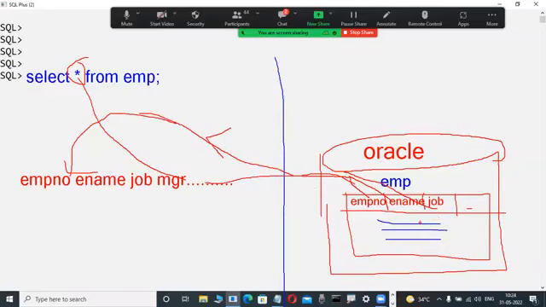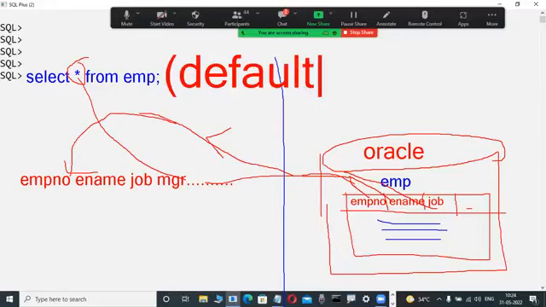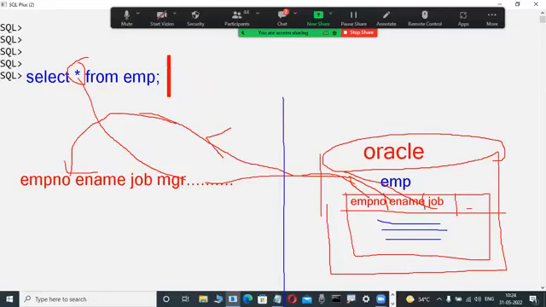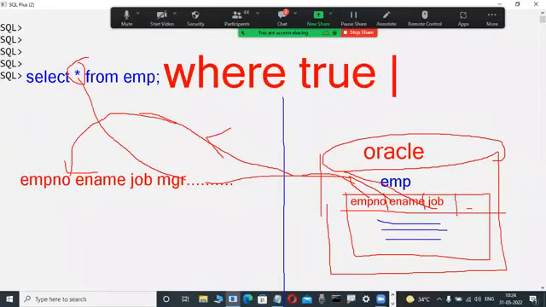You are also expecting that, correct? But unfortunately, rows are also displayed. Why are rows also displayed? There is a reason. Rows are selected by the where clause. Whenever you write a select statement in any database, even if you don't write a where clause, there is a default where clause internally. That's why this default where clause always returns true. True means, in this case, all rows are retrieved.